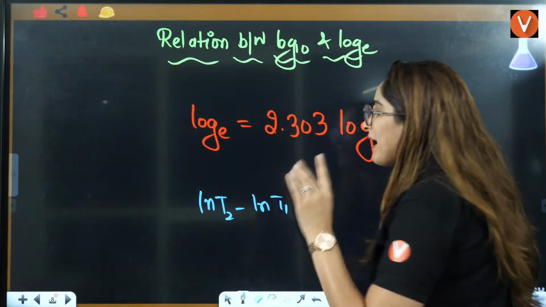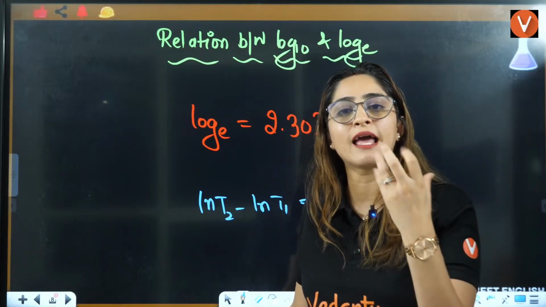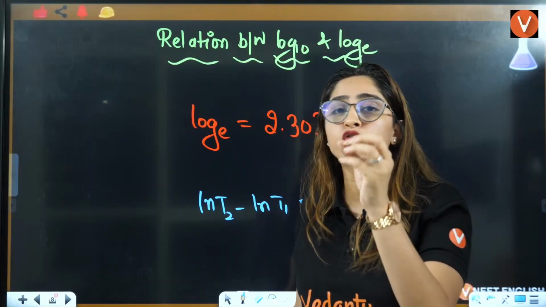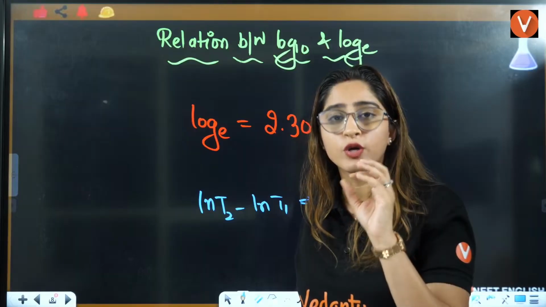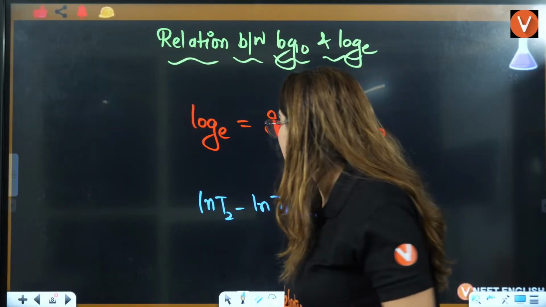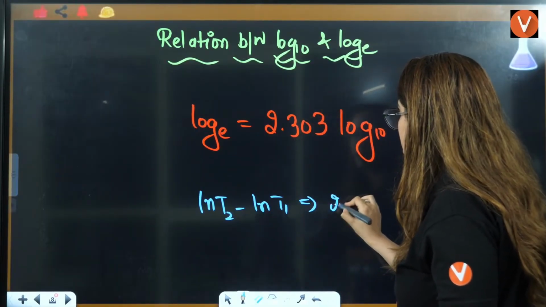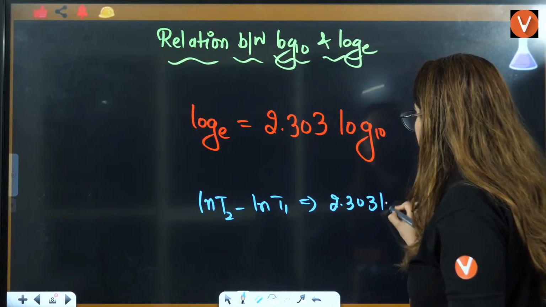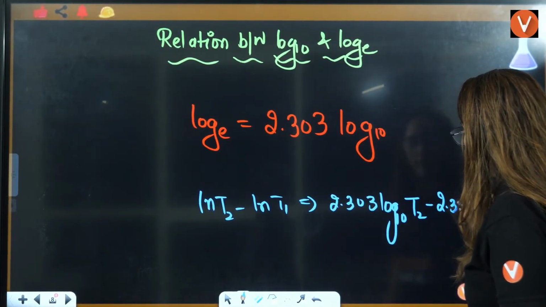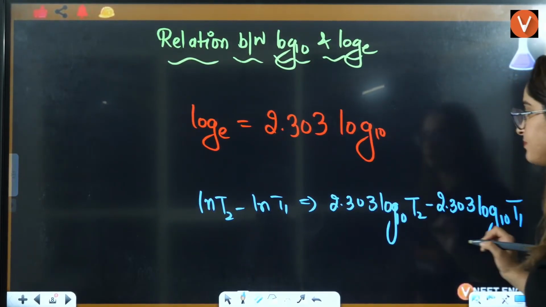We know the values of log base 10 to solve in the exam. We don't know the values of log base E, we have no idea about that. That's why we will convert it: 2.303 log base 10 T2 minus 2.303 log base 10 T1.